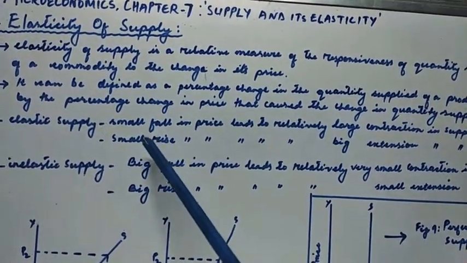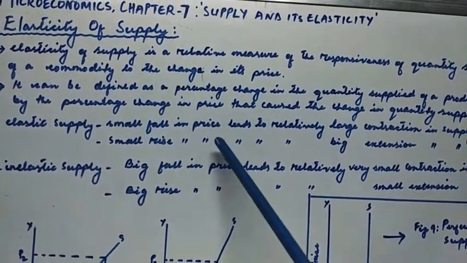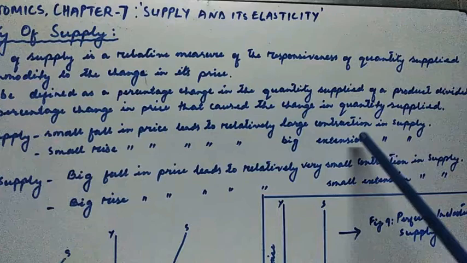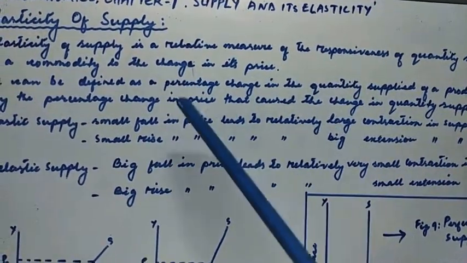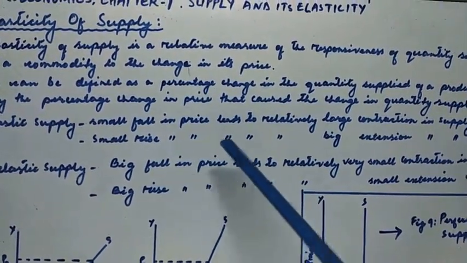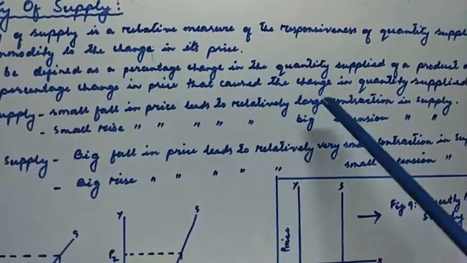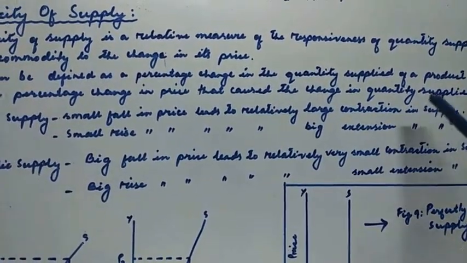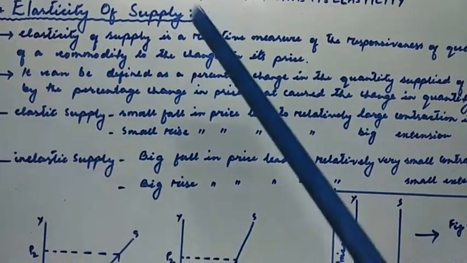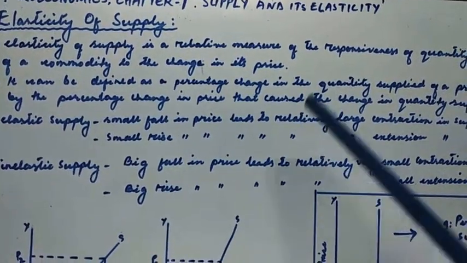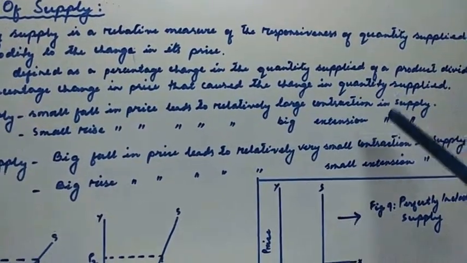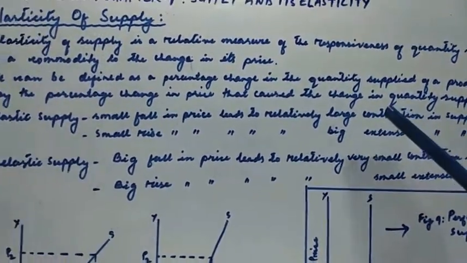And conversely, when there is a small rise in the prices, it leads to a relatively big extension in the supply. So when there is a small increase in the price of a commodity, there is a big increase in the supply of that commodity. That is the case of elastic supply. So a small fall or a small rise in the prices leads to a huge decrease or increase in the supply of a commodity, that is elastic supply.